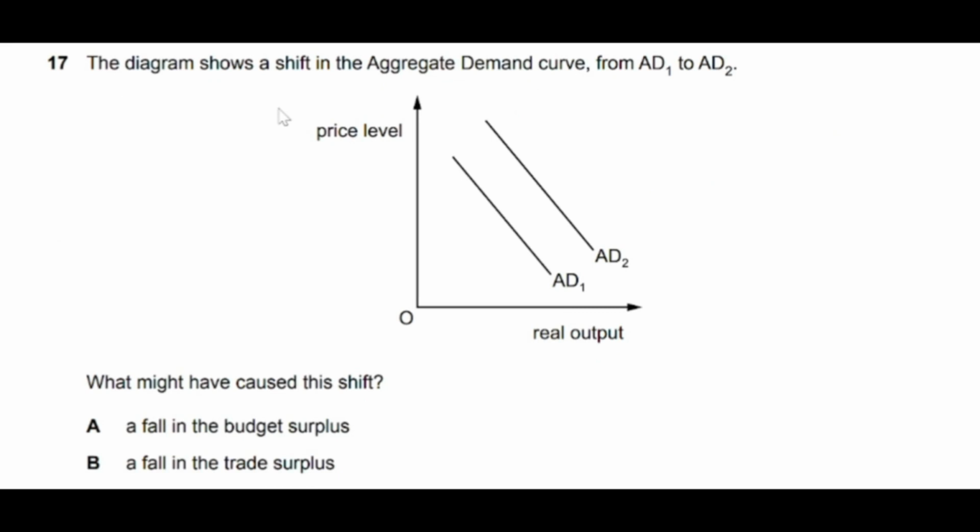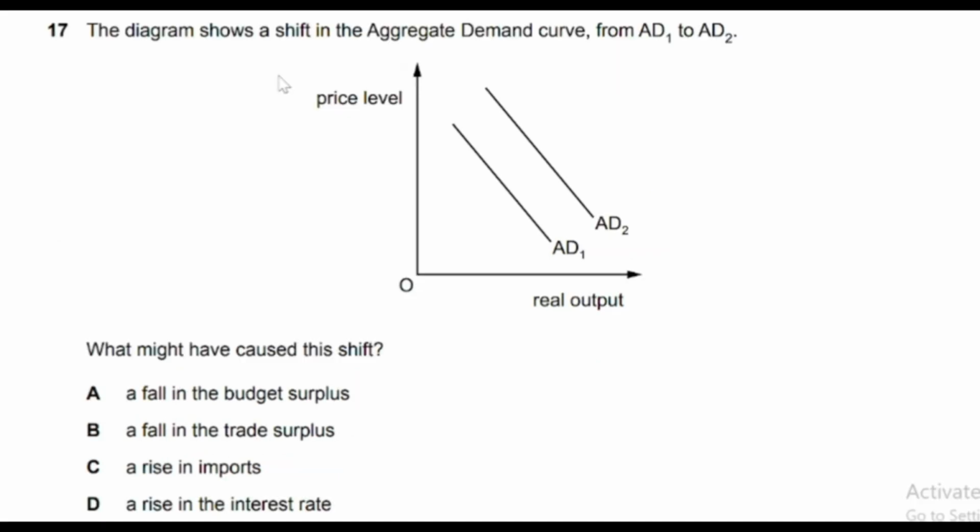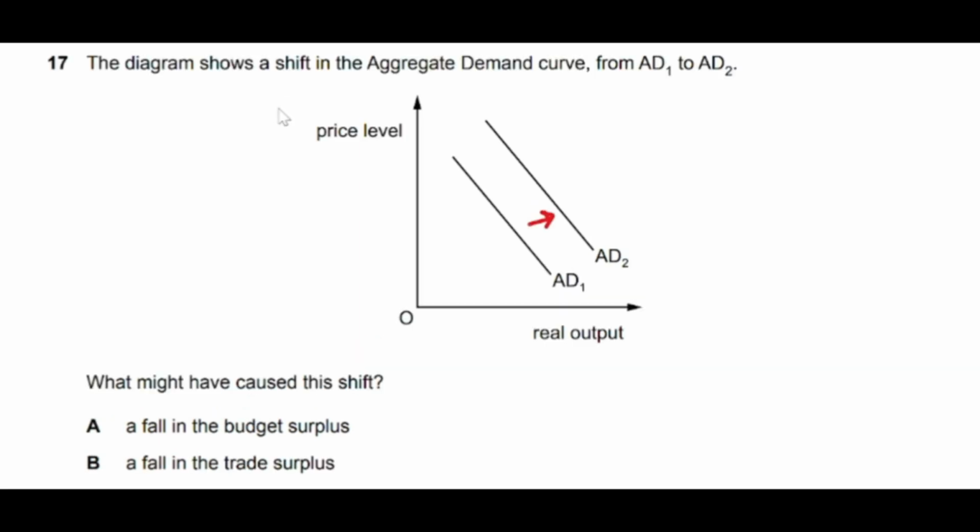Question number 17 says the diagram shows a shift in the aggregate demand curve from AD1 to AD2. So it is shifting to the right, so it is increasing. We have to find out the reason for the rightward shift. What might have caused this shift? A fall in the budget surplus, a fall in the trade surplus, a rise in imports, a rise in interest rates. We have to identify the demand factor that will shift it. So the demand factor is a fall in the budget surplus. So option A is the correct answer.